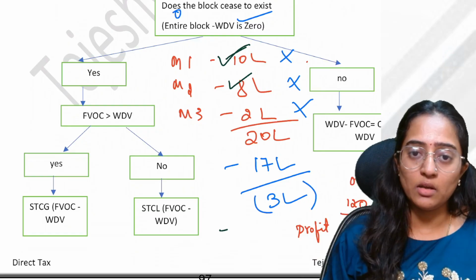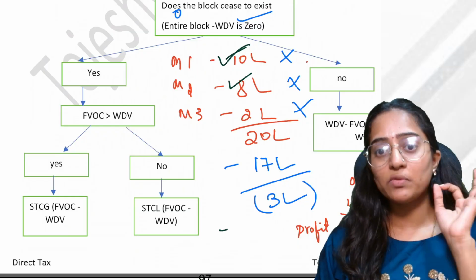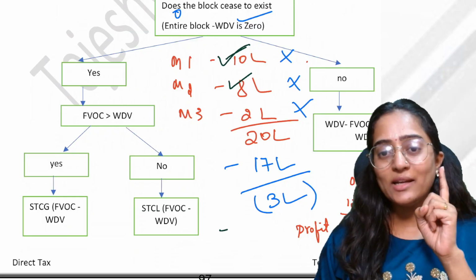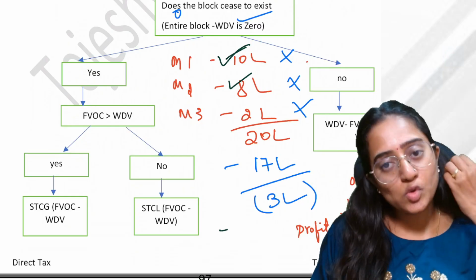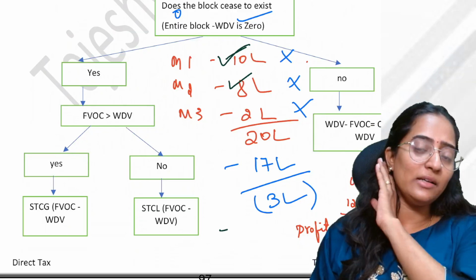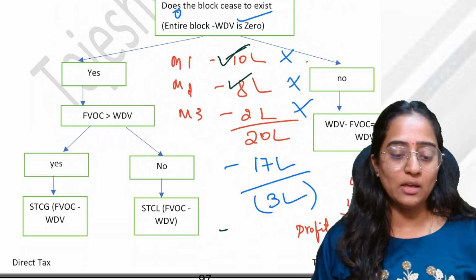Clear? In order to get gain or loss, your WDV should be 0 first of all. That is, you should have sold all the assets in the block. Only then can you get your gain or loss.